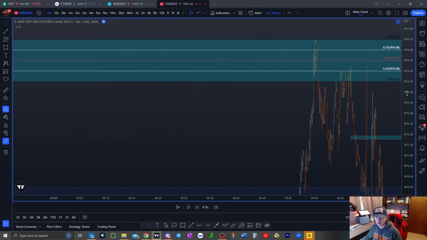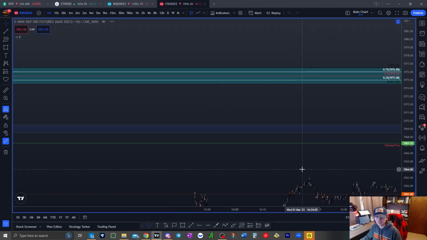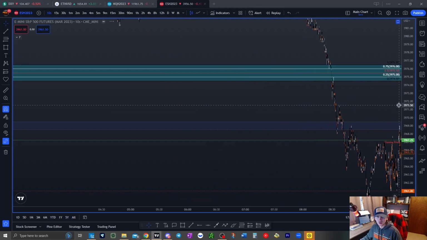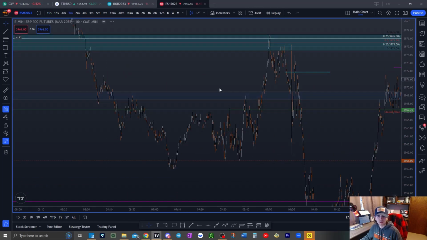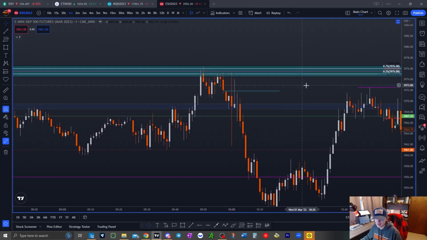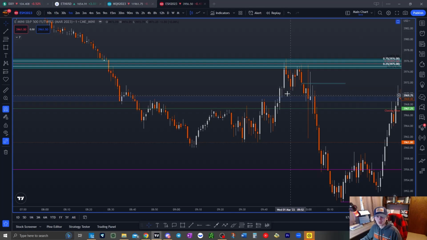Anyways, if you don't want to believe anything, just look at that. That's algorithmic. But anyways, you've got to keep that in mind. We're using that as a resistance level in algorithmic terms. So we've got to keep that in mind. I'm going to mark up and show all the possible trades that could have happened here today and what my favorite one is. So we'll get to that in a minute.